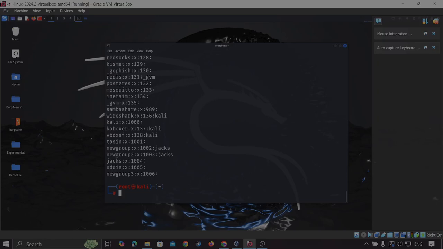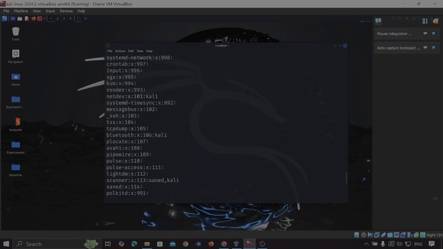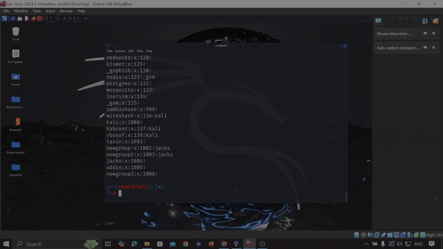Now let's say, as I have created a user named Uddin, I want to shift that user. I want to move the user from the Uddin group to the new group. So how can I do that? Simply I have to write usermod, then a small g hyphen and the name of the group that I want to shift to. So let's say I want to move the user to new group 3.